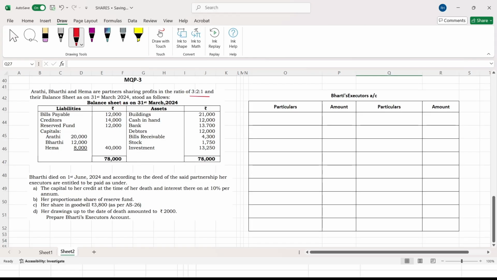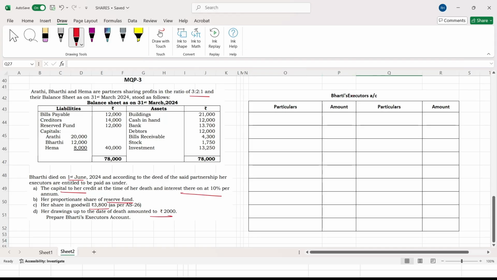3:2:1, and their balance sheet is on 31st March. They have given you a few pieces of information. When did Bharti die? That is on 1st June. She has died according to the partnership deed. You have to write capital, interest on capital, share of reserve fund, share of goodwill, and drawings. Okay, these many items they have given. We'll just quickly write it off. It is very simple only.